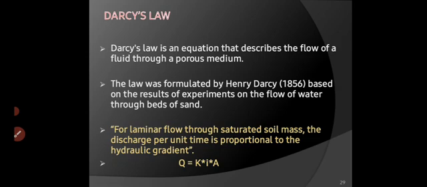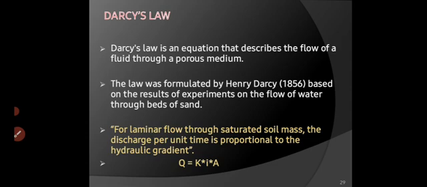Now, if we study permeability deeply, we have to know about Darcy's law. Darcy's law is an equation that describes the flow of fluid through a porous medium. So it is the study of flow in detail. The law was formulated by Henry Darcy in 1856 based on results of experiments on the flow of water through beds of sand. The statement of Darcy's law is this: for laminar flow through a saturated soil mass, the discharge per unit time is proportional to the hydraulic gradient.